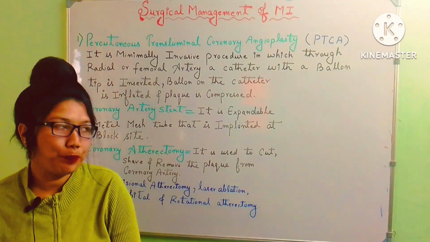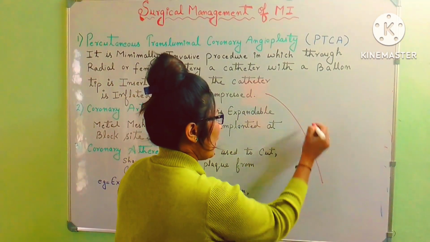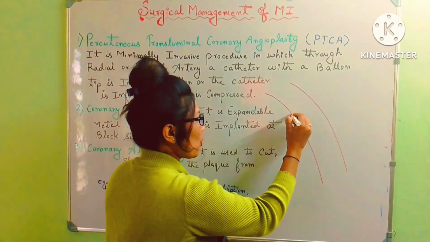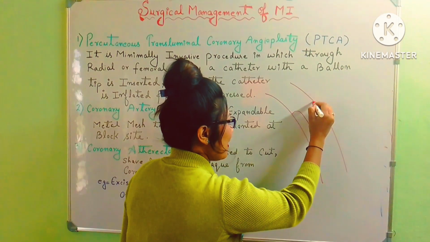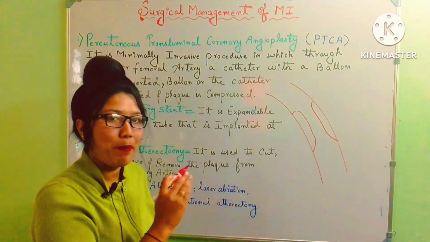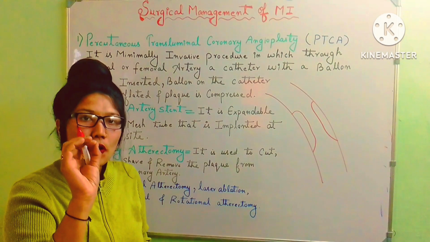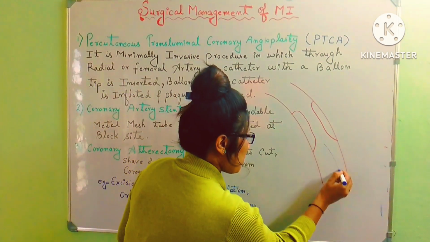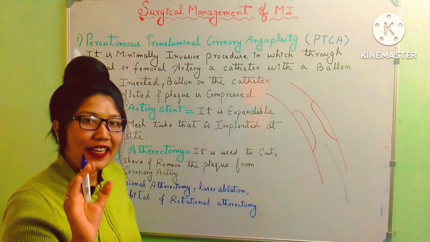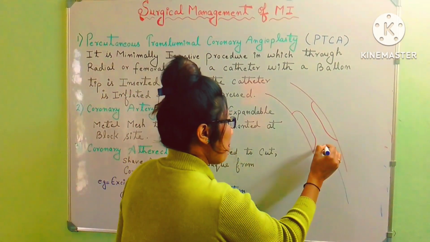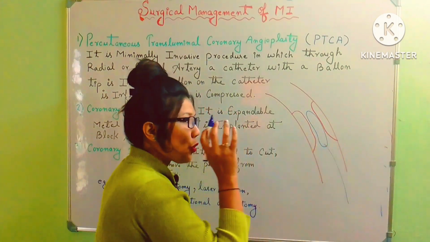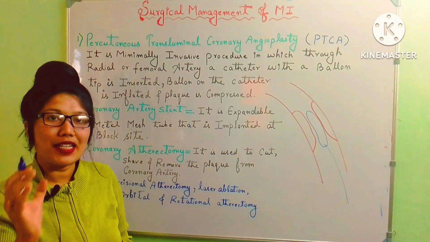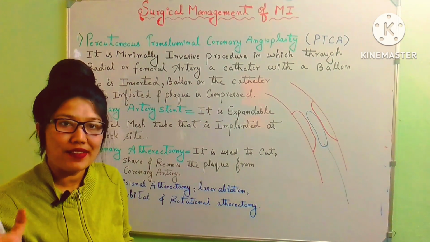so that we can check the blockage area in the coronary artery. Suppose this is the coronary artery. In this coronary artery, at this region, there is atherosclerosis or plaque formation. At the tip of the catheter placed in the coronary artery, there is a balloon inserted. Sometimes it is also known as balloon angioplasty.